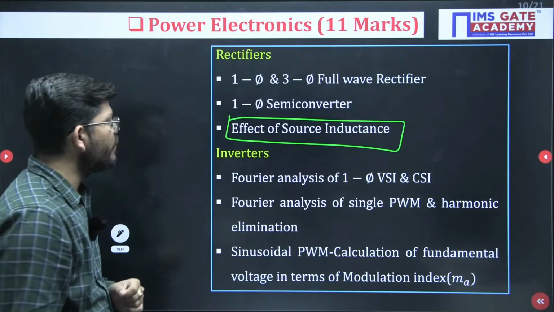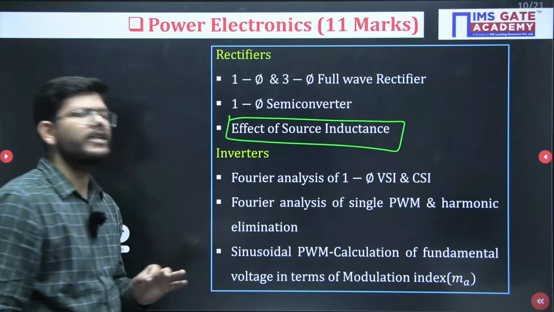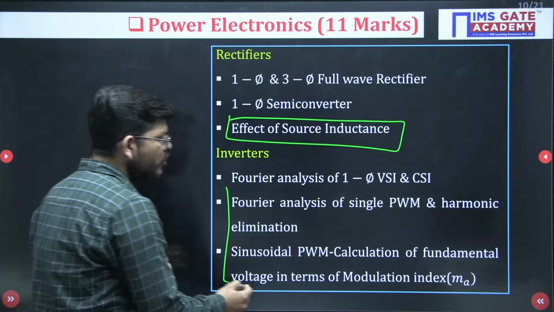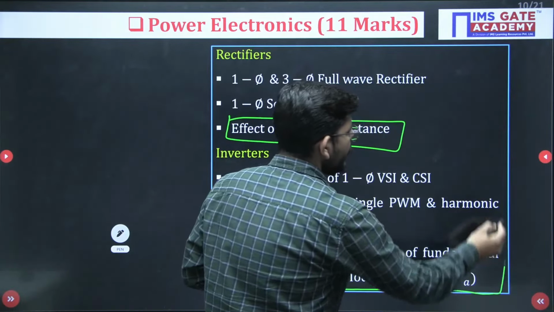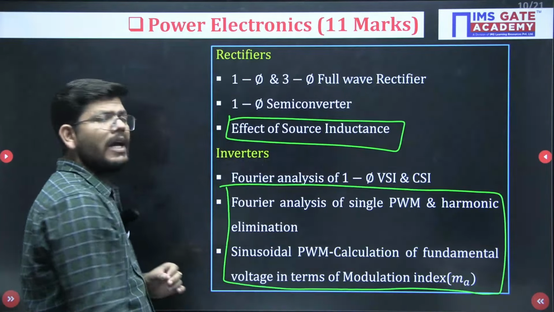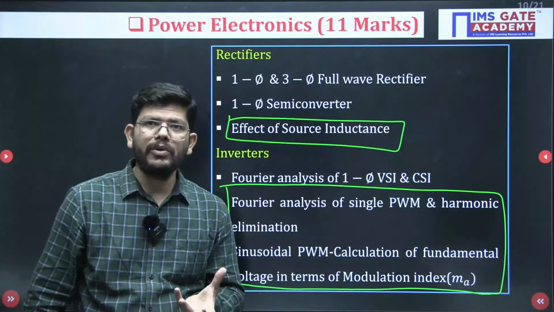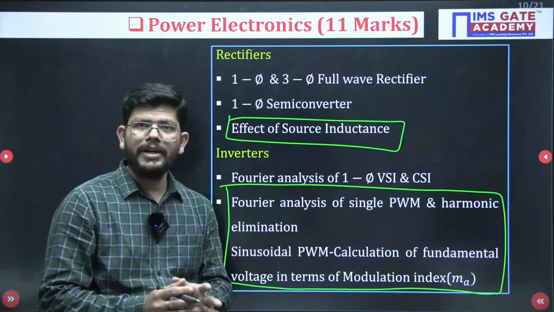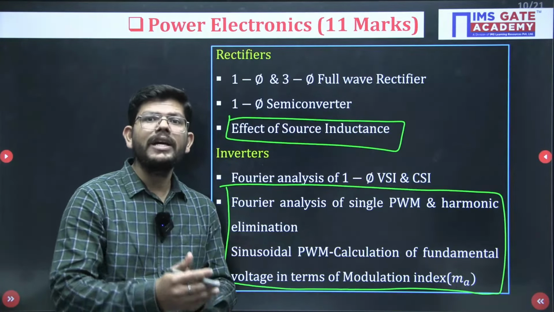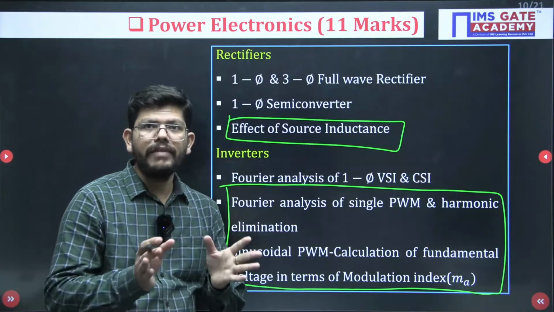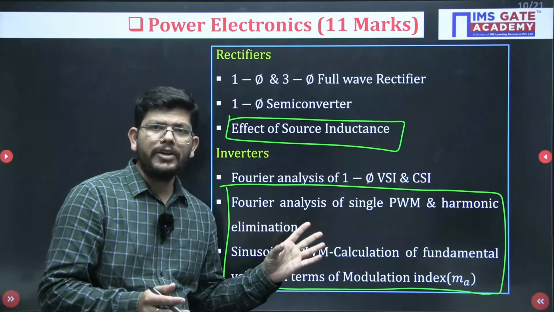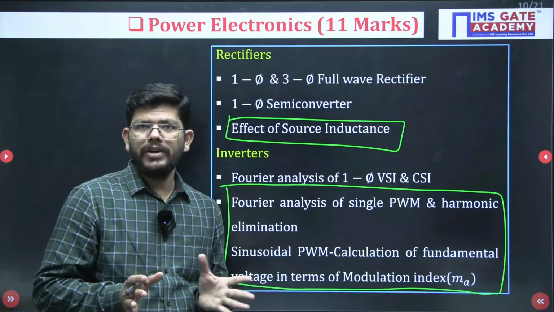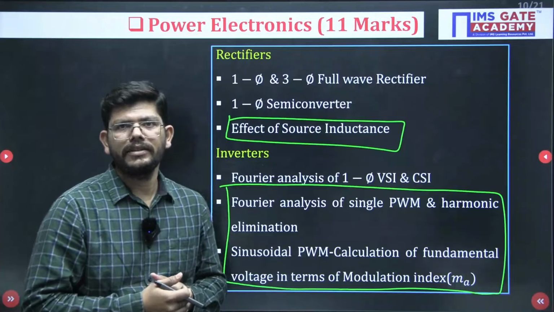Then when it comes to inverter, just see the Fourier series analysis of single phase VSI and CSI. But the important topics are Fourier analysis of single pulse width modulation scheme, okay, and what should be the pulse width to eliminate a particular harmonic. Then sinusoidal pulse width modulation, calculation of fundamental voltage or RMS fundamental voltage relating the modulation index. This is a very important topic. 3 PYQs have already been part of the GATE exam. You can take a reference of those. There is a huge probability that you will see the same question back in the exam.